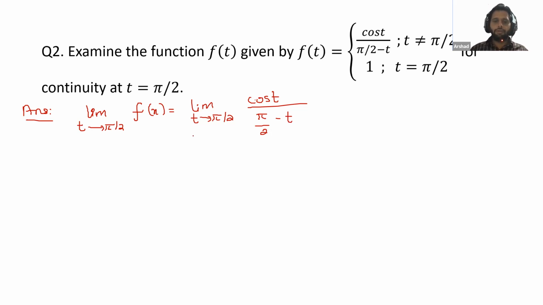Okay. Now, Darshan, can you tell me how we can solve this? Because if we directly put the limit, we will get 0 by 0. So, Darshan, what is the method? Which formula, Darshan?